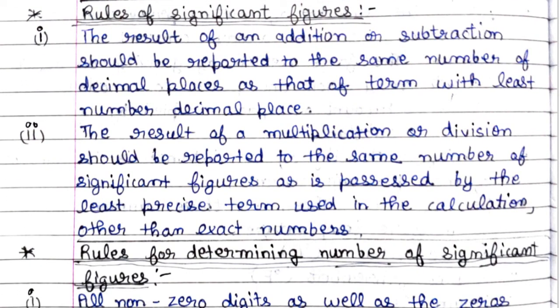First, the result of an addition or subtraction should be reported to the same number of decimal places as that of the term with the least number of decimal places. Second, the result of a multiplication or division should be reported to the same number of significant figures as is possessed by the least precise term used in the calculation, other than exact numbers.